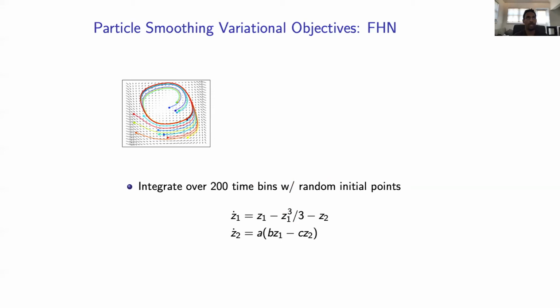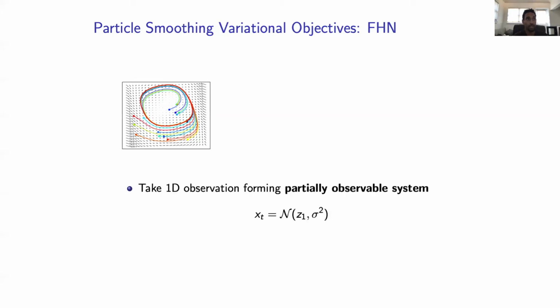So let's take a look at some nonlinear dynamical systems. Our first example is the FitzHugh-Nagumo model, which is a system of two coupled differential equations with a cubic term and a linear term. So we'll integrate the FitzHugh-Nagumo system over 200 time bins with random initial points denoted by markers. We'll then take a one-dimensional observation on top of that 2D system to form a partially observable system, which is of interest in a lot of use cases. So here our observation is just the first variable. It's just Gaussian noise on top of the first variable.